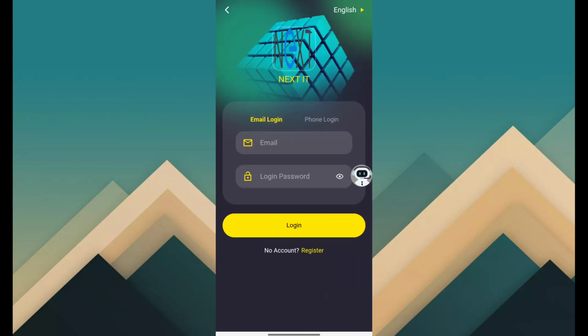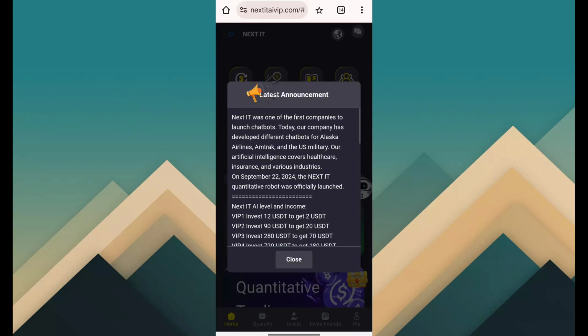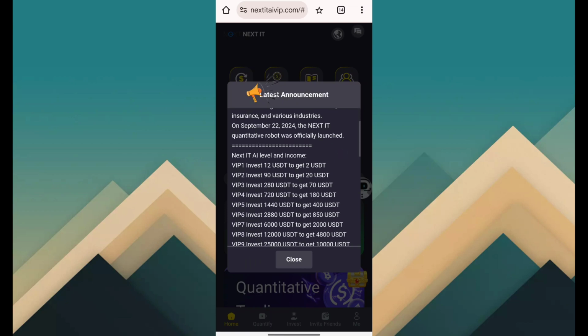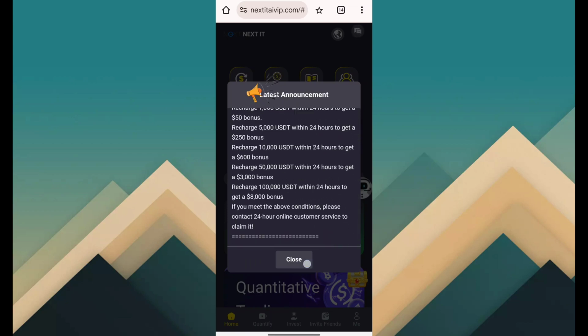After register, just click on login. Then fill email ID, password and click on login. After login, you can see this type of latest announcement message. Just read and click on close.